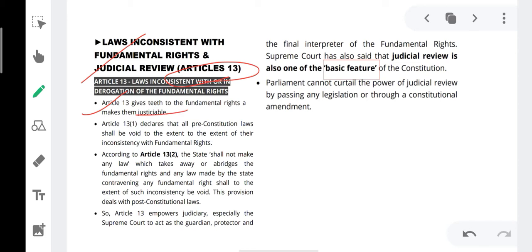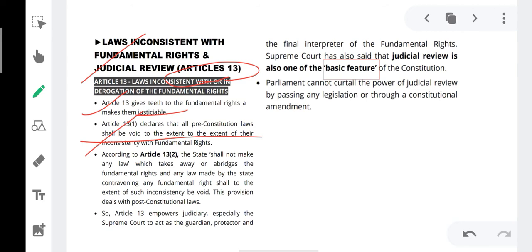If Article 13 would not have been there, the government might have taken away the fundamental right and we would not be able to go to court for their enforcement. So Article 13 gives teeth to the fundamental right. Article 13 clause 1 says that all pre-constitutional law shall be void to the extent of their inconsistency with fundamental rights.